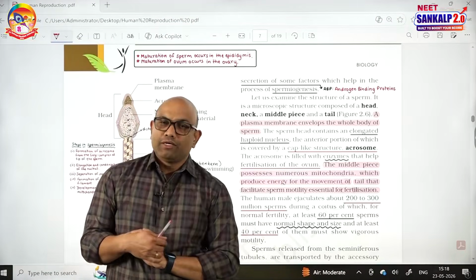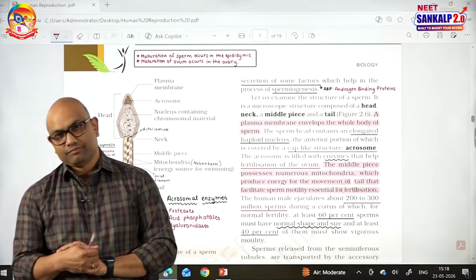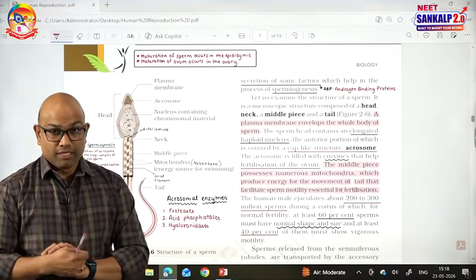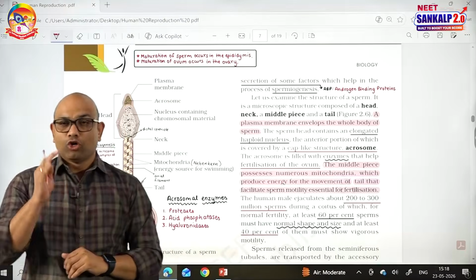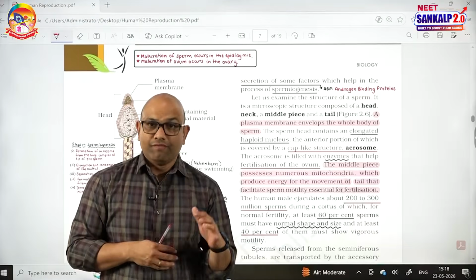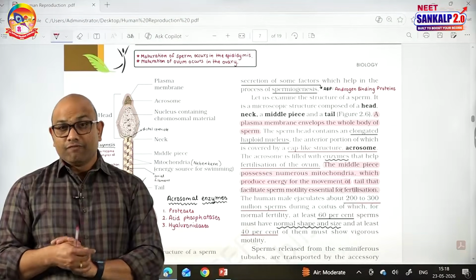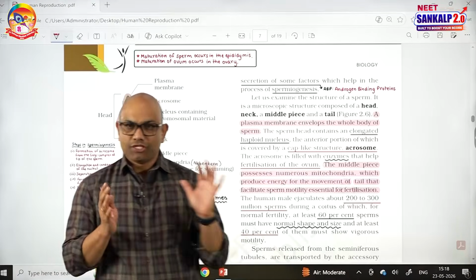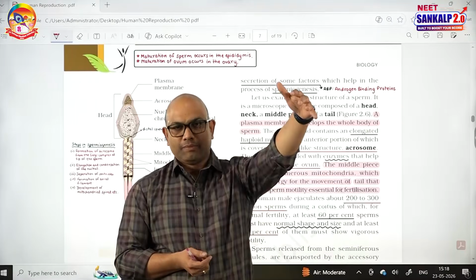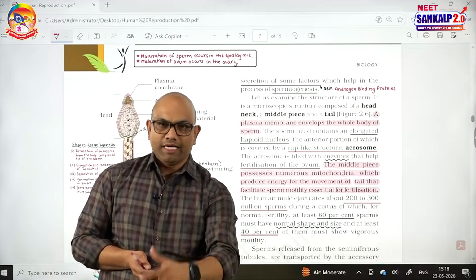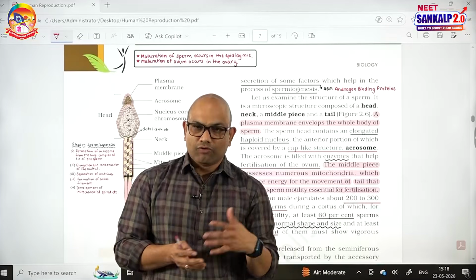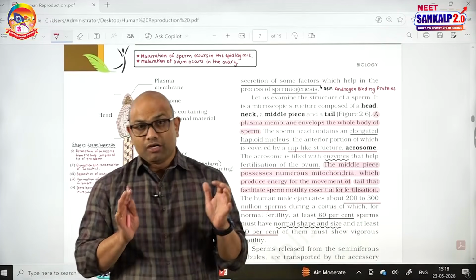A human ejaculates nearly 200 to 300 million sperms. 60% of these sperms should have normal size and shape. 40% of the 60% should have vigorous motility, which is required for fertilization. So out of 200 to 300 million total, 60% is around 120 to 180 million that should have normal size and shape, and 40% of this 60% is around 48 to 72 million that should have vigorous motility.